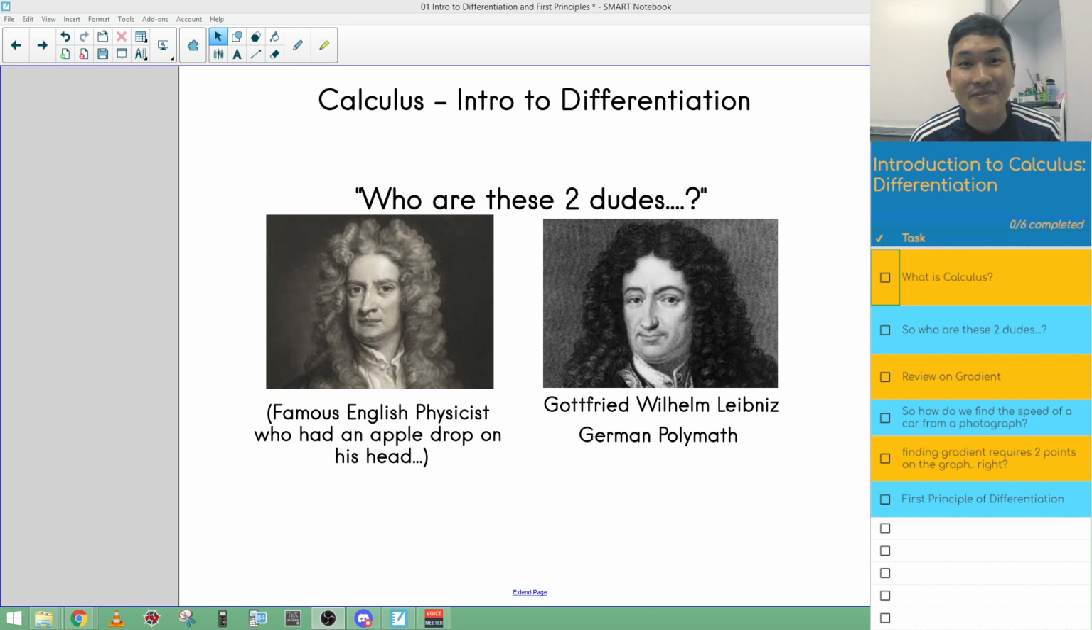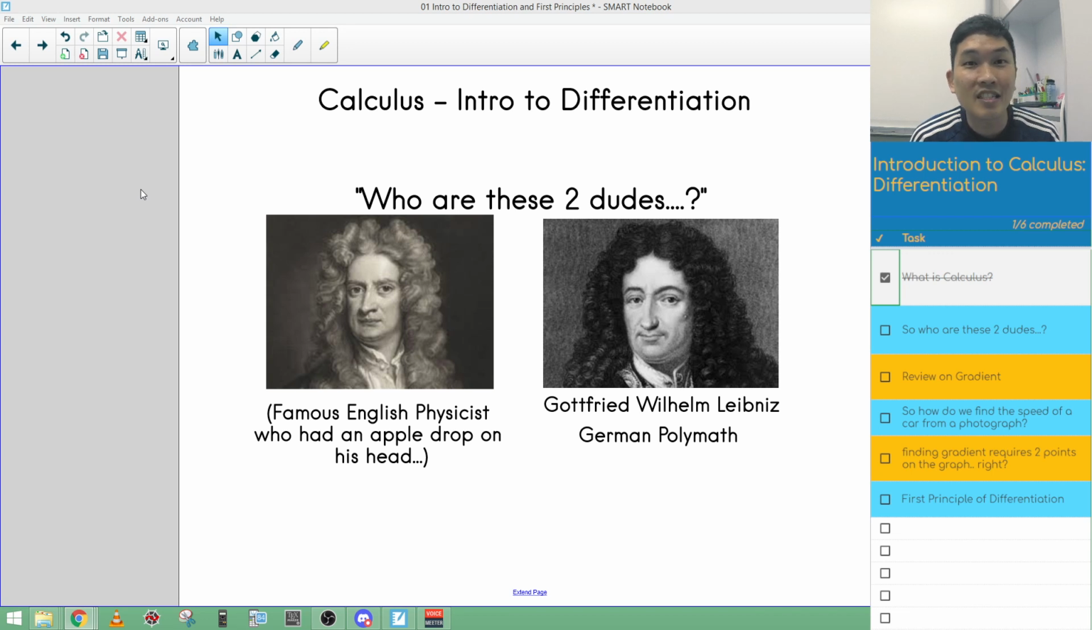So then what is differentiation? Differentiation is about finding the gradient of a graph. And sometimes graphs are not as straightforward as a straight line. A straight line graph is easy to find the gradient. But what if we have a curve? How do we then find the gradient of a graph at different points of the curve? That's what differentiation is about. So I'm going to go ahead and check the first checkbox off. That is calculus, that is differentiation.